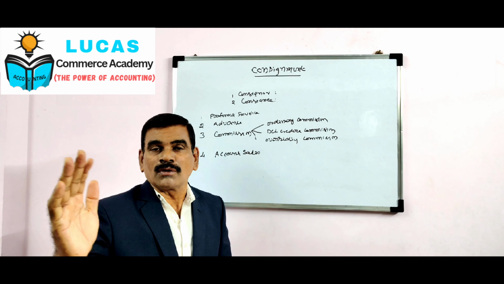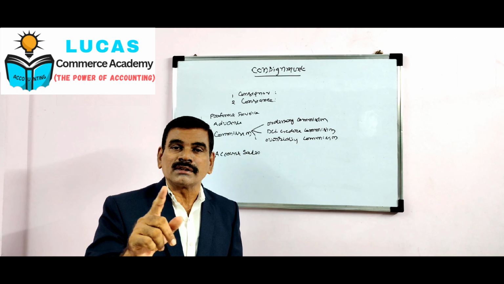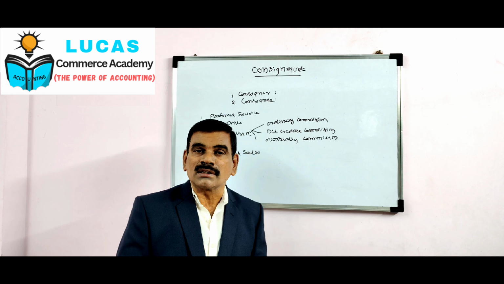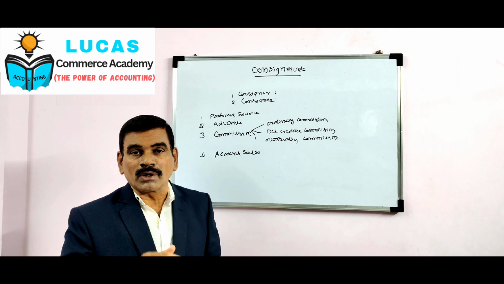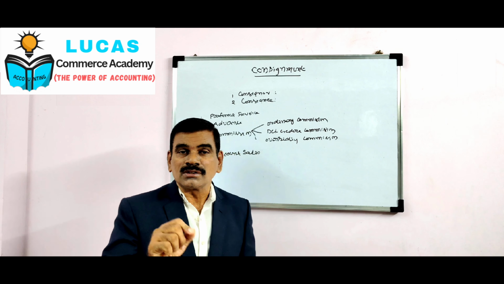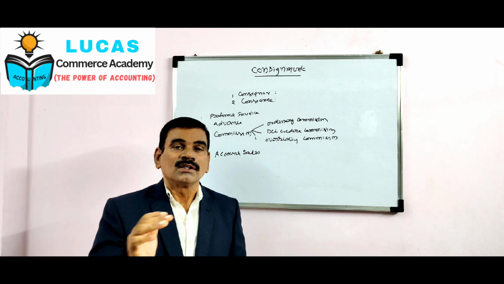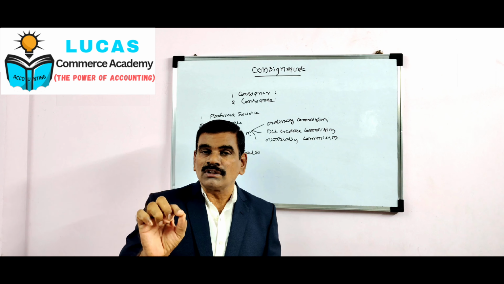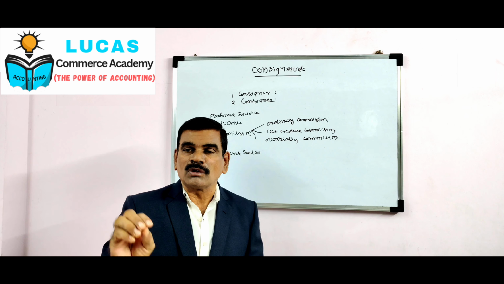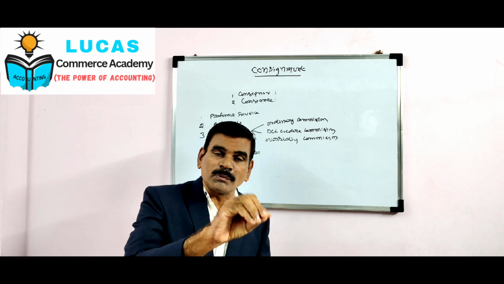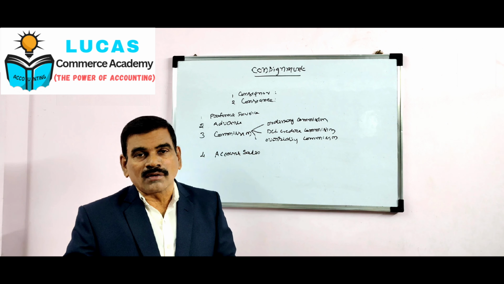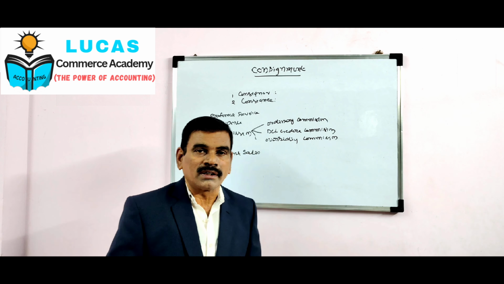Once the del credere commission is allowed to the consignee, the amount of bad debts has to be borne by the consignee. If the del credere commission is not allowed to the consignee, the amount of bad debts has to be borne by the consignor. Next, we come to overriding commission. This commission is always calculated on surplus. Surplus equals actual sales minus sales at a specified price. For example, actual sales 120 rupees, sales specified by the consignor 100 rupees, the difference is to be taken as surplus, that is 20, on which this overriding commission is calculated.